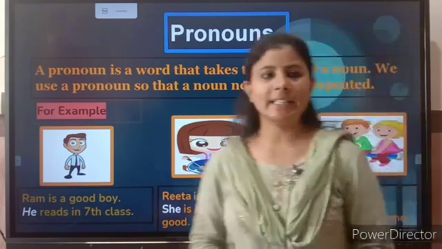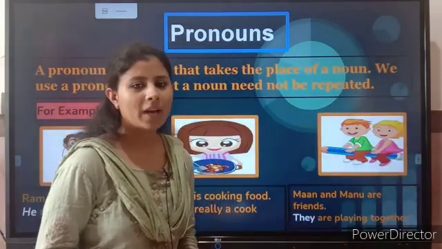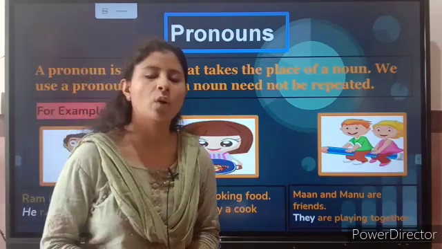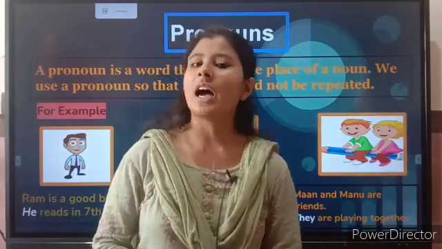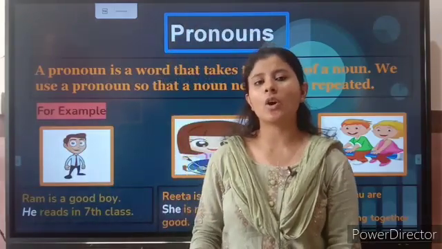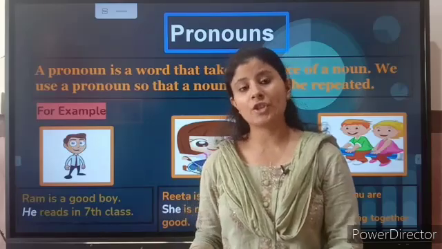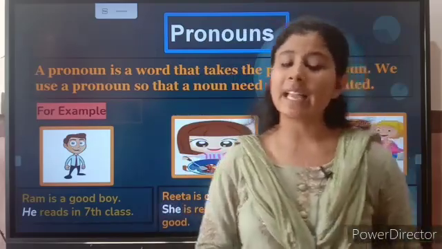So again you can see that we have used a pronoun, that is they, right? So we have stopped the repetition of a noun and we have used a pronoun. It means we can say that we use a pronoun in place of a noun or to avoid the repetition of a noun. Clear?